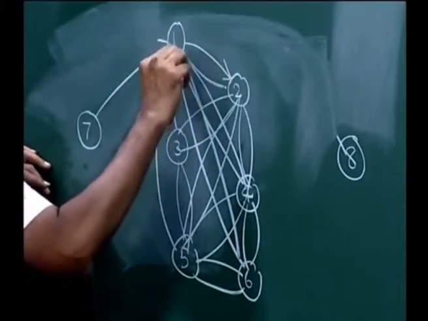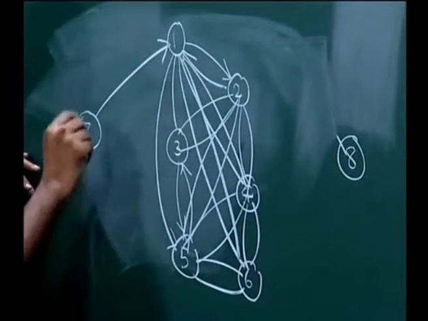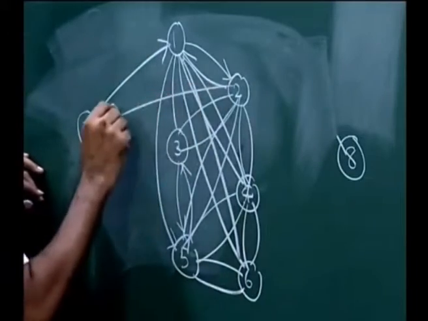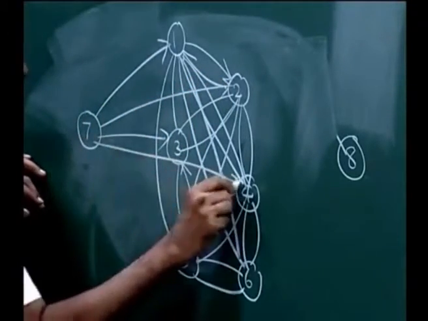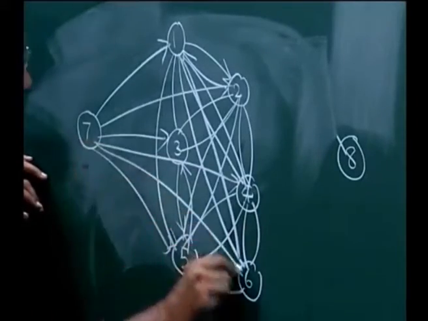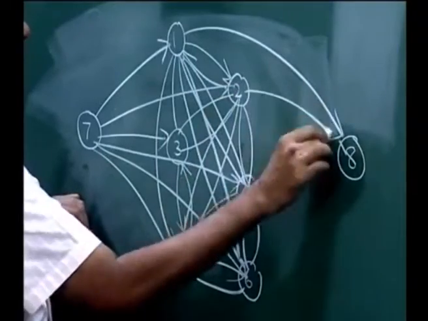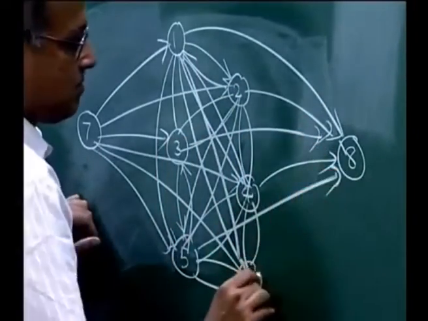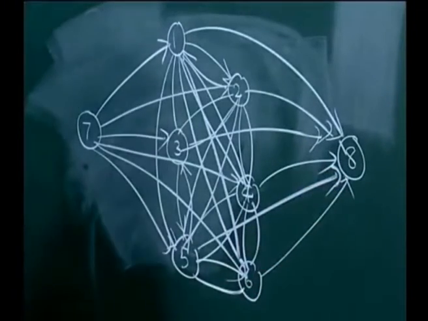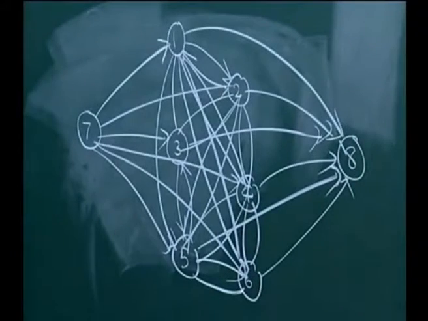All these are directed arcs. So, there are connections, and then 7 is connected to all the nodes, and all nodes are also connected to 8. This formulation is one by Achuthan and Caccetta.